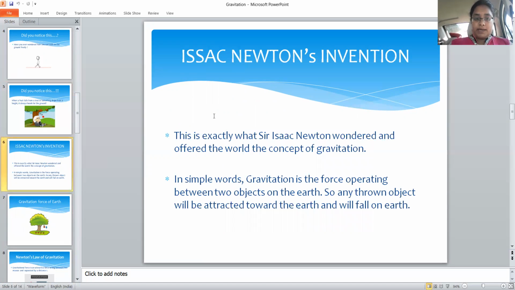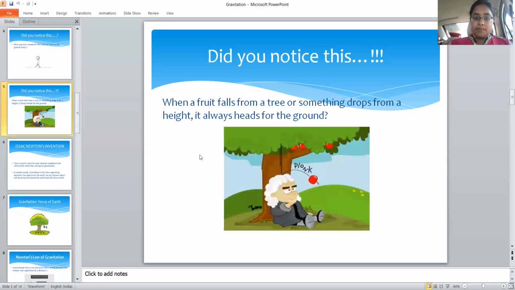Once upon a time, there was a great scientist named Isaac Newton. He is one of the greatest scientists in the world. One day he sat under a tree, for example an apple tree. One apple fell from the tree, touched his head and moved towards the ground.